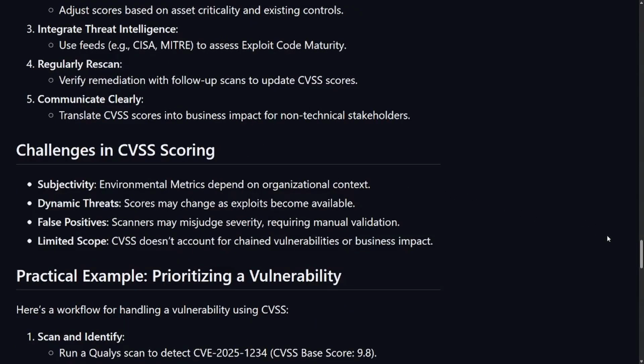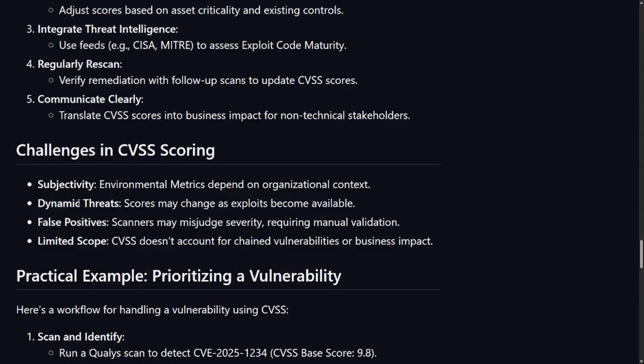Subjectivity: environmental metrics depend on organizational context. Dynamic threats: scores may change as exploits become available. False positives: scanners may misjudge severity, requiring manual validation. And even though Qualys said it was like 99.999, you probably have to be using their specific signatures or whatever it is that actually goes into text so that it'll be tuned correctly, right? It has to be tuned for your system. So that 99.9998 may not be right for some people, but once you get it tuned up, I'm sure their scores wouldn't lie, right?